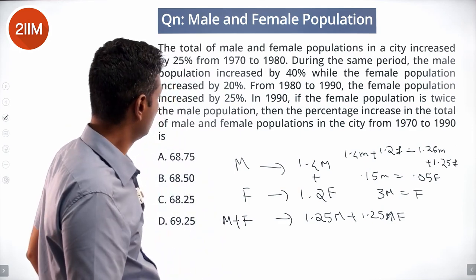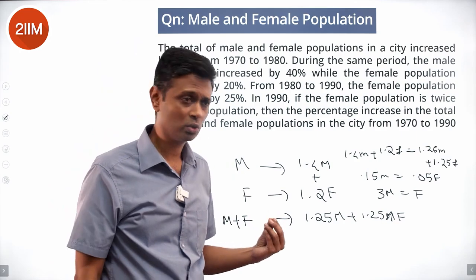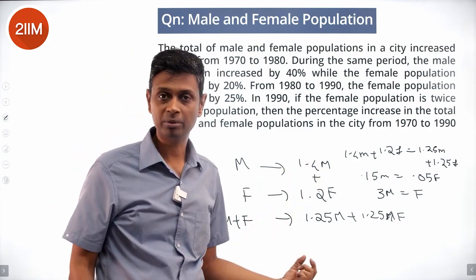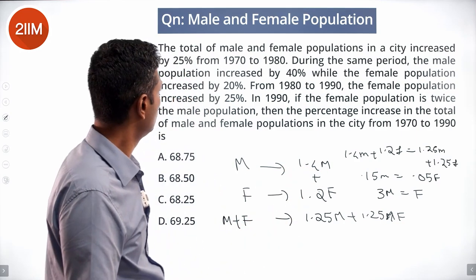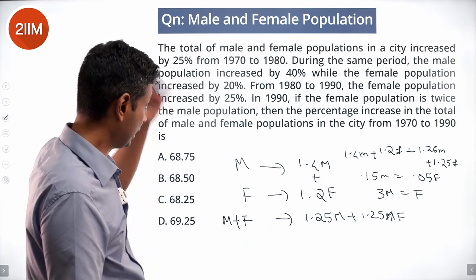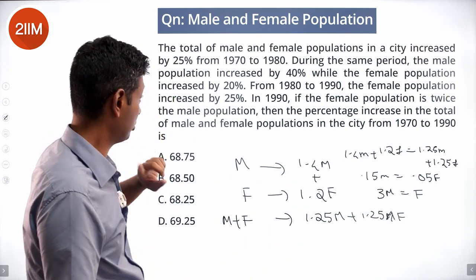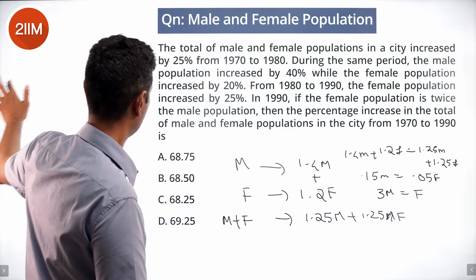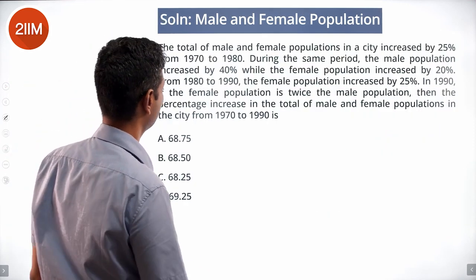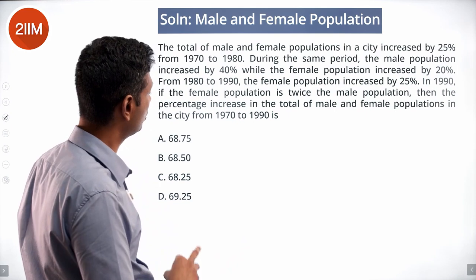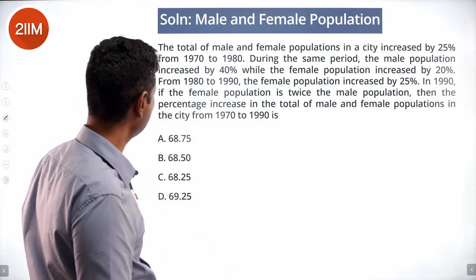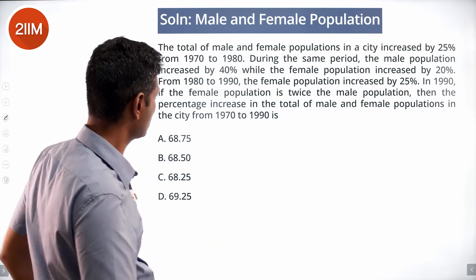Nice. With this, we can treat it as a mixture also, 40% and 20% mixed to give 25%. That's the other approach for this. From 1980 to 1990, the female population increased by 25%. In 1990, so let's start with this.